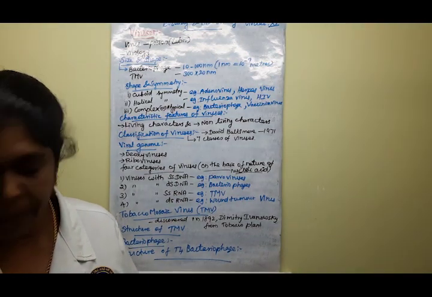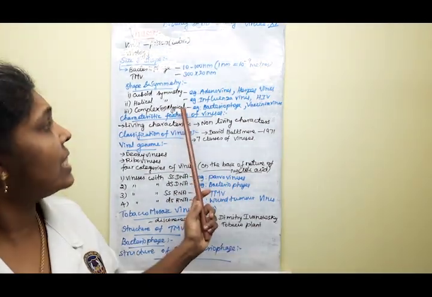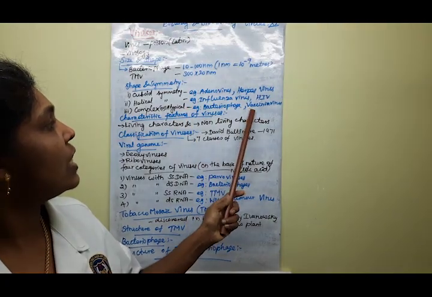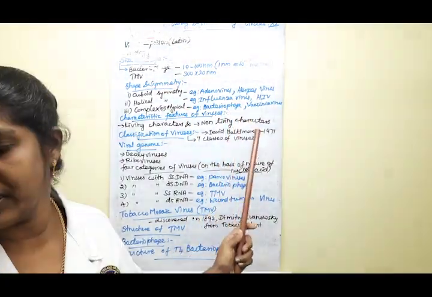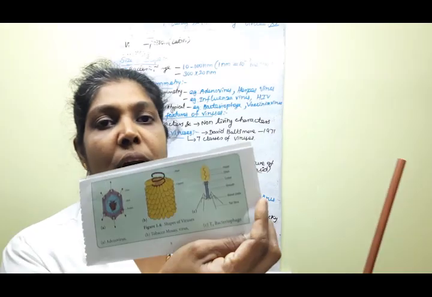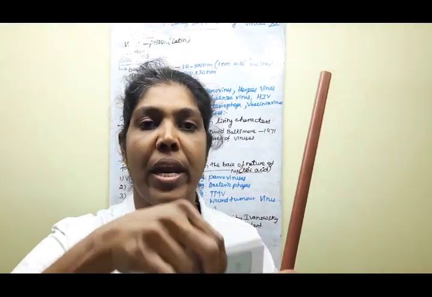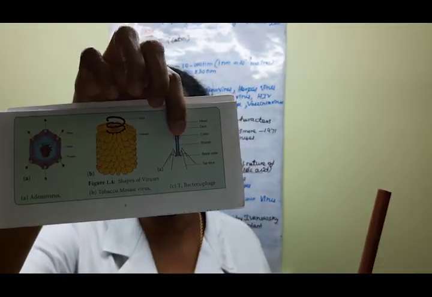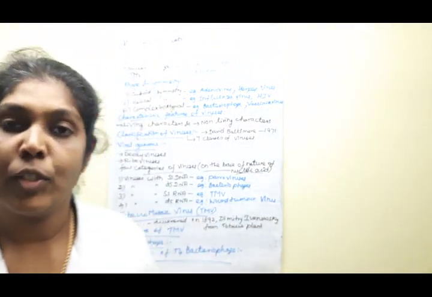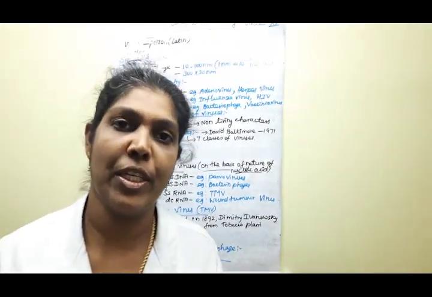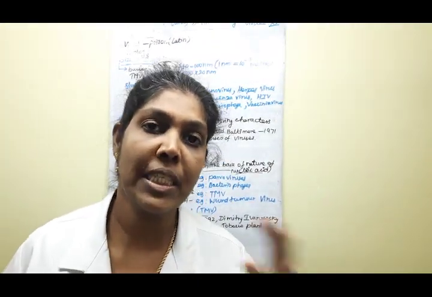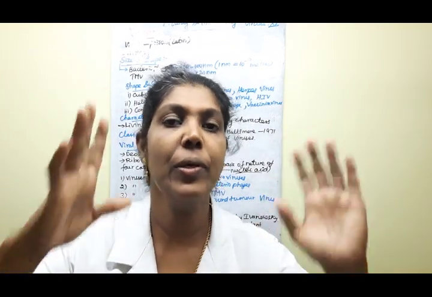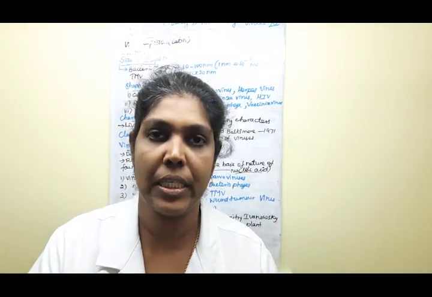The next one, complex and atypical symmetry. The example of this virus is the bacteriophage virus. Bacteriophage viruses. So here, based on shapes and symmetry, viruses are classified into 3 types.